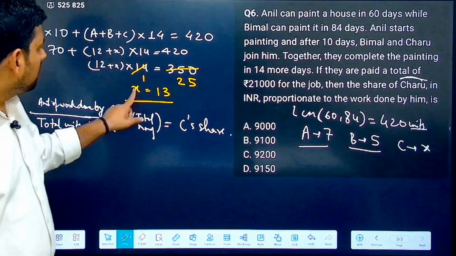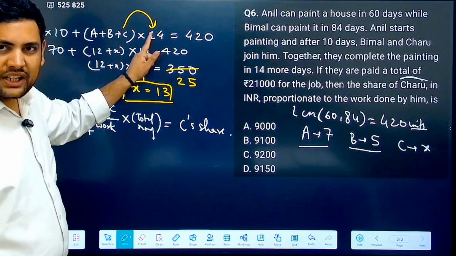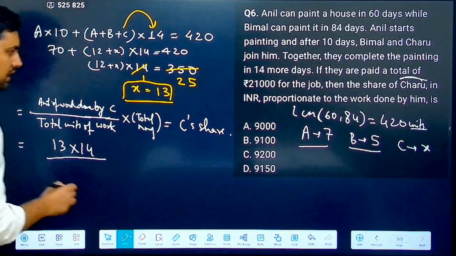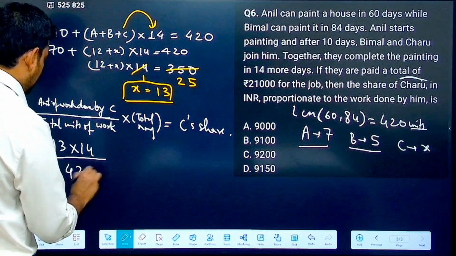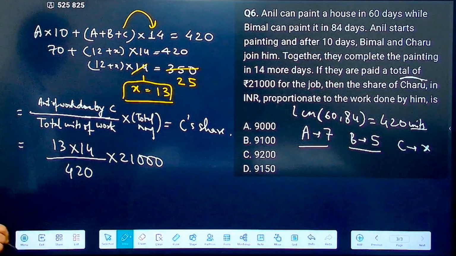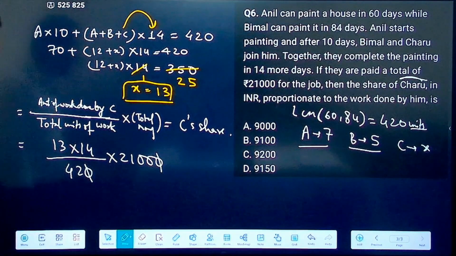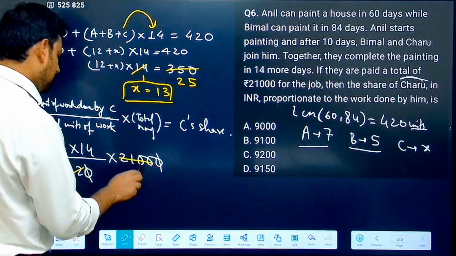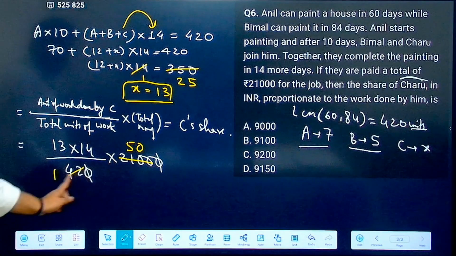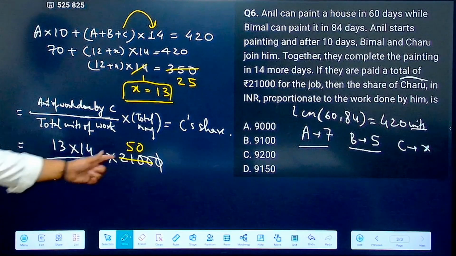How much work did C do? So x is equal to 13. Now for how many days did this 13 work? 14 days. So 13 into 14 is what I will get here. This is the amount of work Charu has done. Total units of work is 420 into 21,000. Now can you see how many times this will go? 0, 0 cancel. Now 42 and 2, 210 is half of 420, so this goes one time. This actually goes 50 times. 42 into 5 is 210 and one more 0. So 13 into 14 into 50.